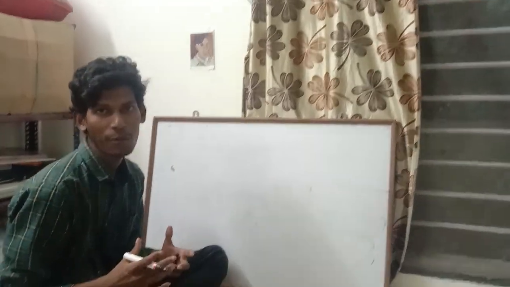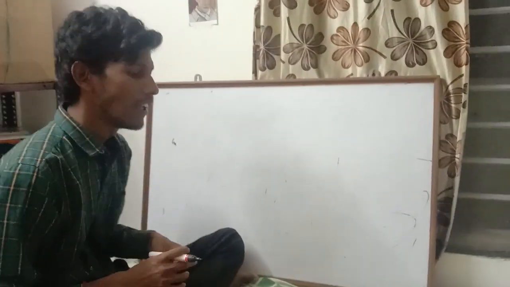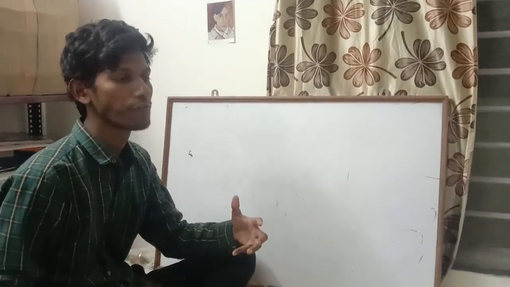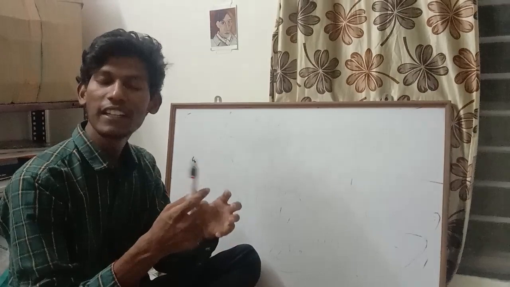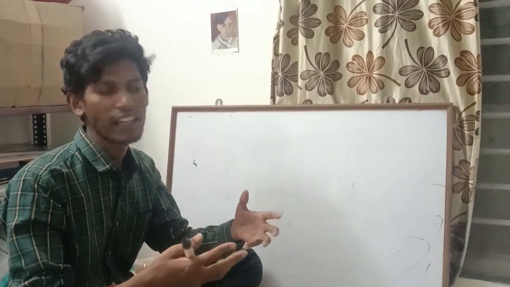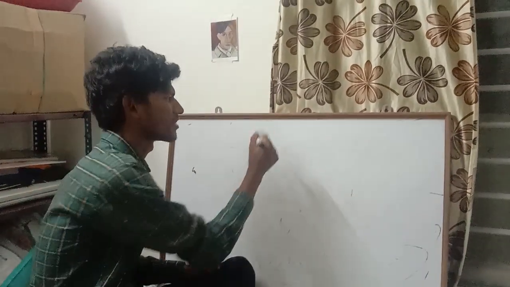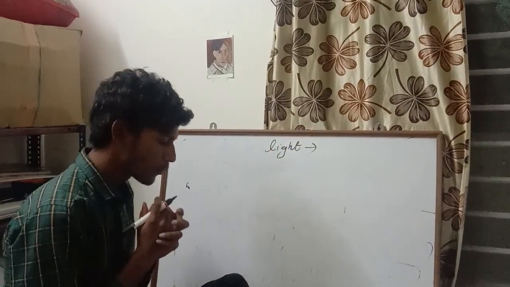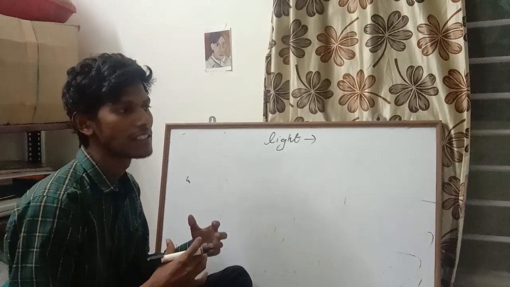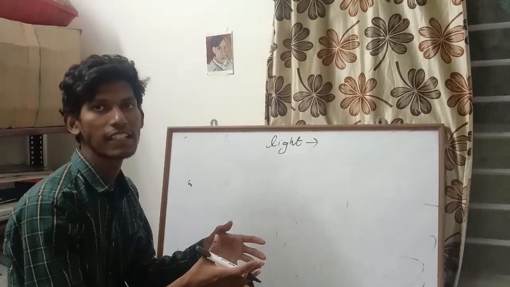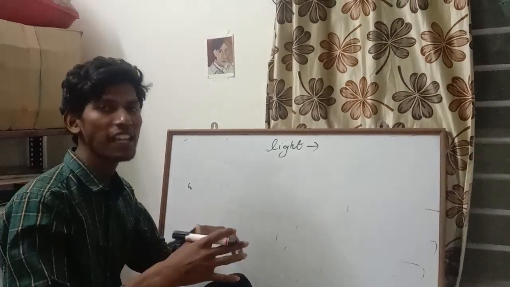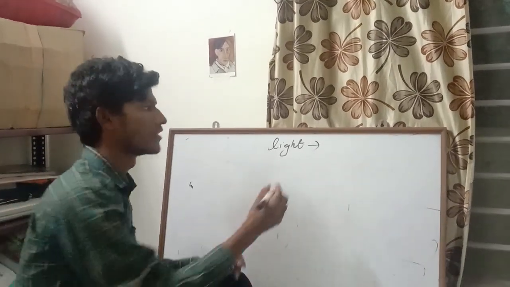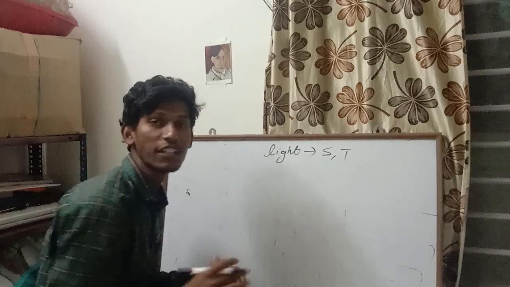So today we are talking about the general theory of relativity. We all know that it became relevant when Einstein figured it out by considering light as a constant. So light is a constant. By taking light as constant, he realized that there is a change in space and time. So there is no absolute value for any space and time, and space and time are related to each other.